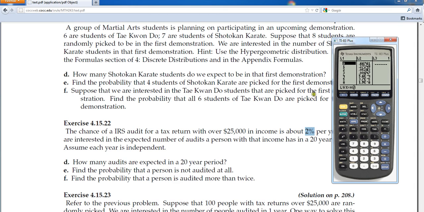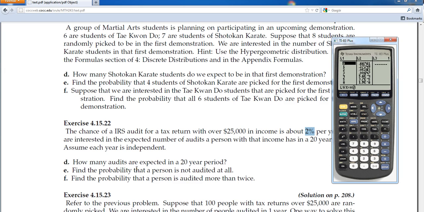And that's actually the first question: how many audits are expected in a 20-year period? Now, if you need more precision than what I just gave you, you can either run one var stats on L1 and L2 and get your 0.4 that way. Or you could simply realize, okay, 20 years, 2% of those 20 years I'm going to get audited, which means I'm going to get audited 0.4 times on average over 20 years. Now, of course, you're going to tell me that we can't be audited 0.4 times. You either are audited or you're not. And you're correct in saying that. But on average, if we average all the people that have over $25,000 in income, their average number of audits is 0.4.